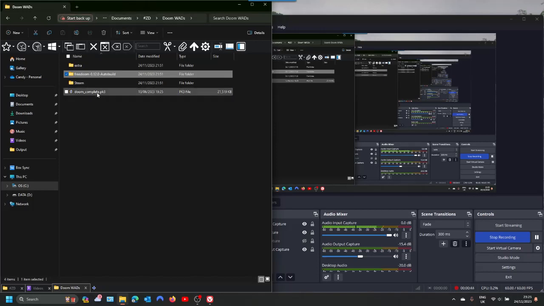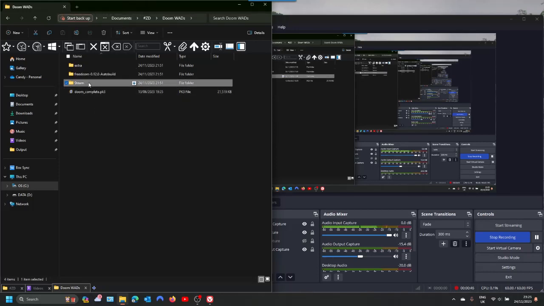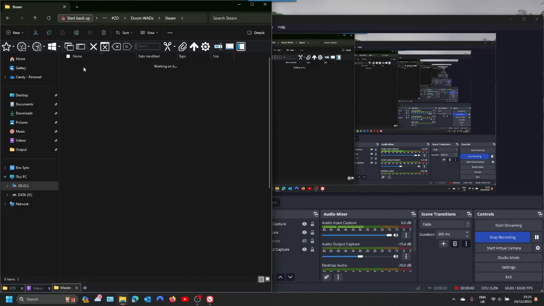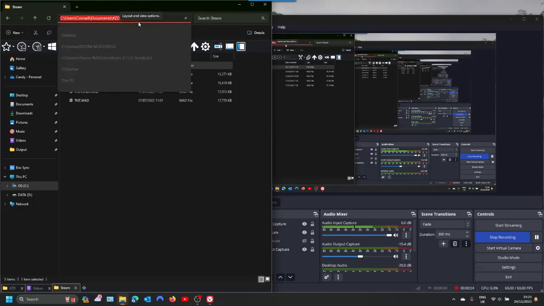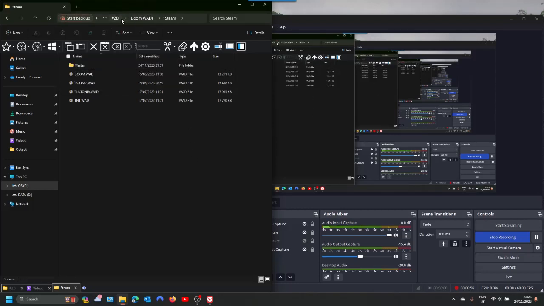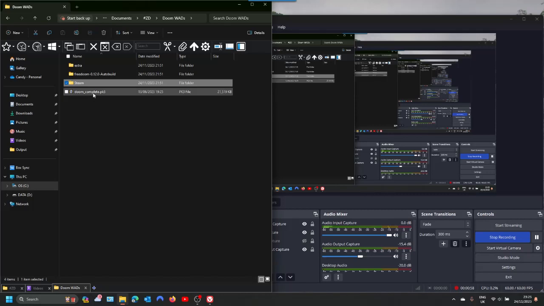If you use WADSmush, you can combine all the Doom WADs, including the master levels and such, into one complete episode called Doom Complete.